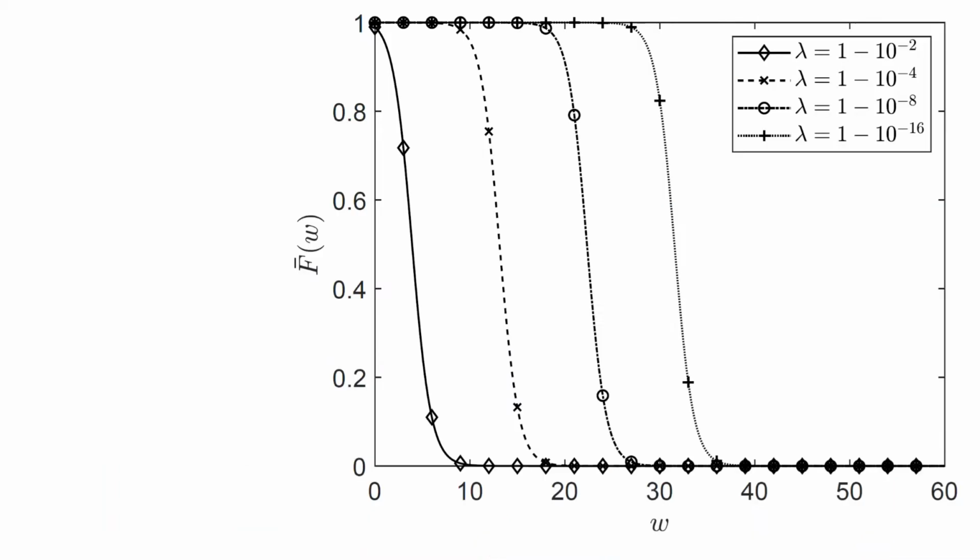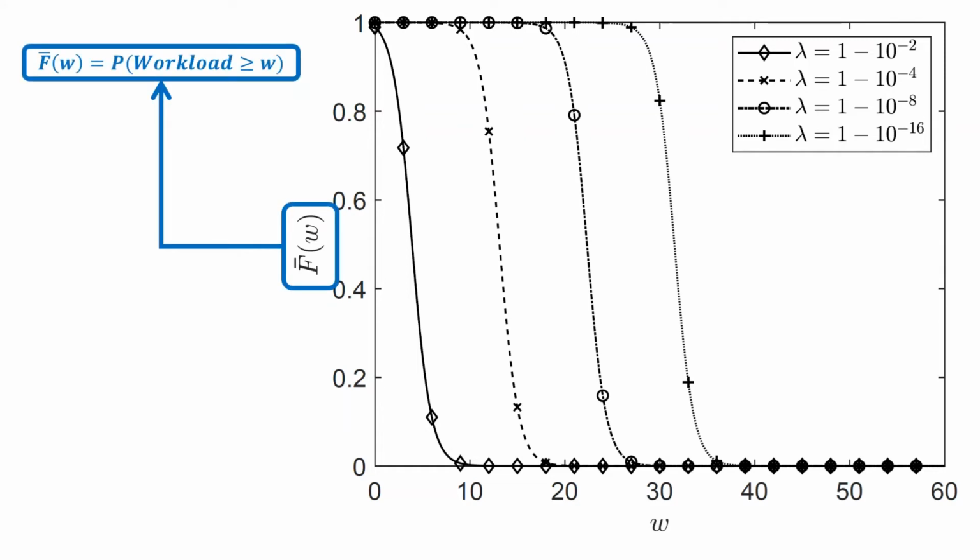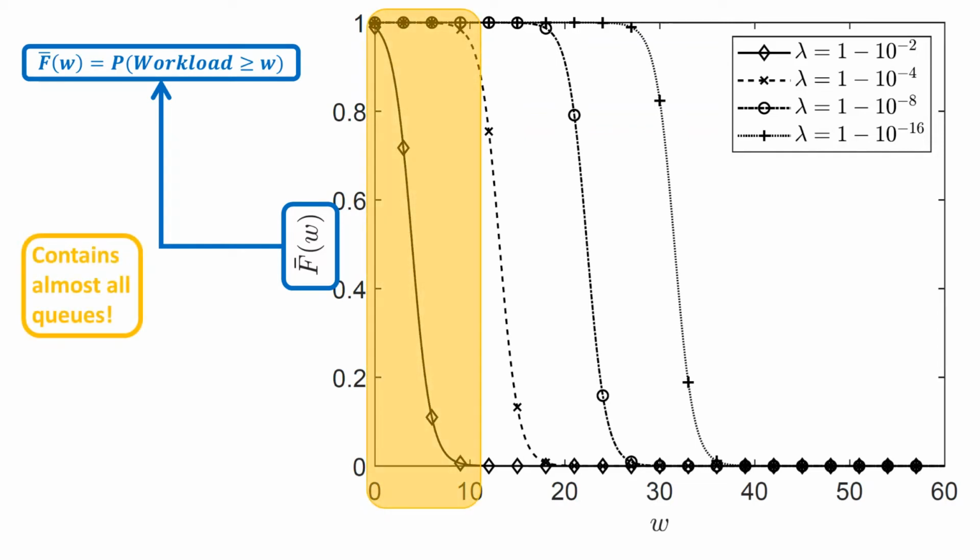Here we plot the complemented cumulative distribution function in W. That is, the probability that the workload exceeds the value W as a function of W. We made these curves for a variety of values for lambda, which are very close to 1. In this plot, you should look at the place where the curve decreases, as this is the place where almost all workloads of the queues are contained. We can again draw a box with a bounded width which contains almost all queues for our system.